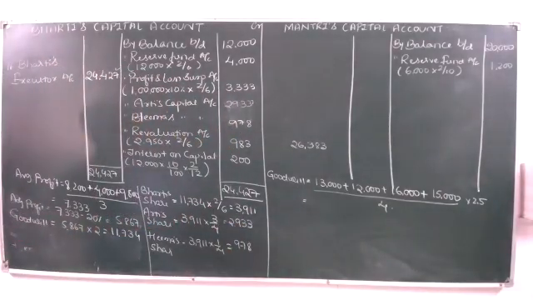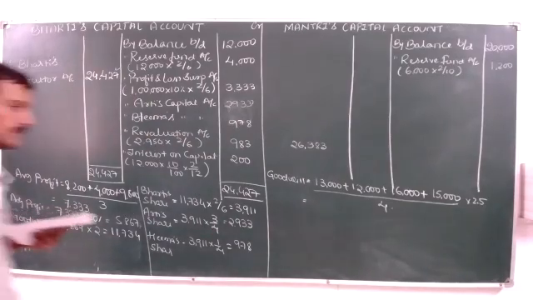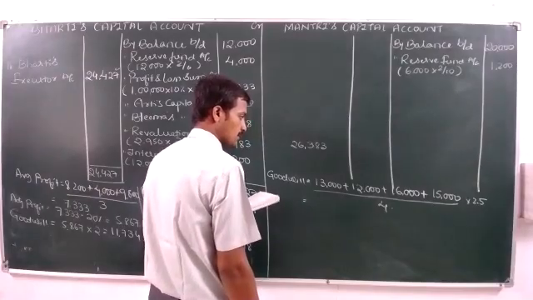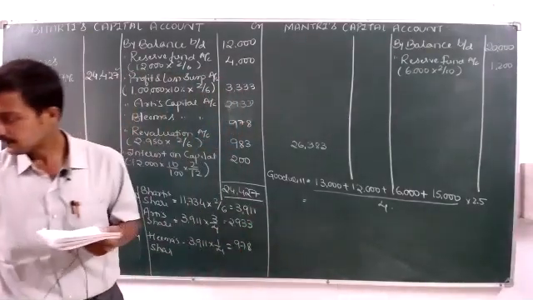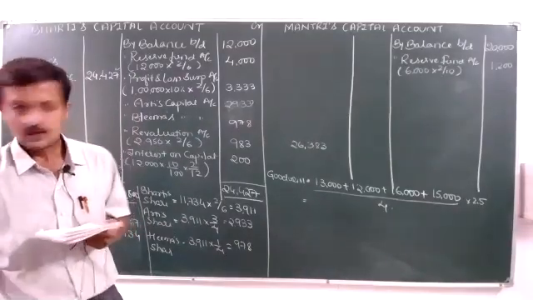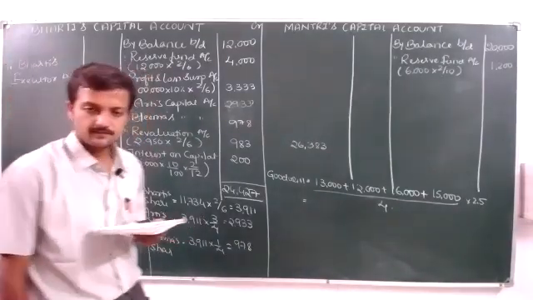25, 31, 41, 46, 56 divided by 4, 14, 14 into 2.5, I think 35,000. Just check the calculation.